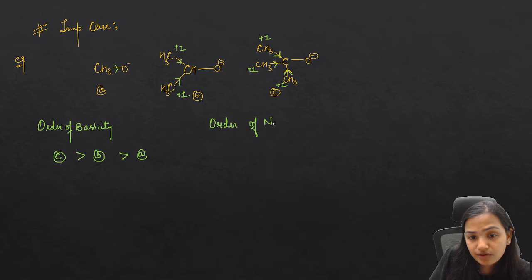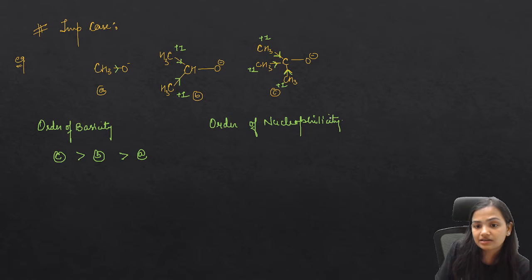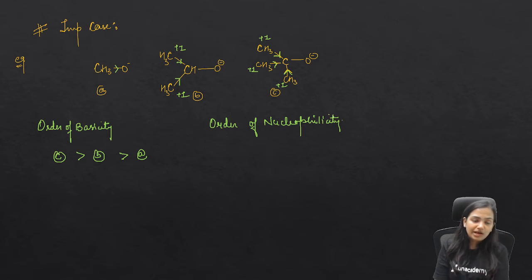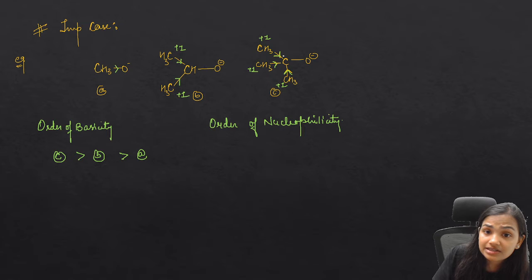Order of nucleophilicity. Let's find it out. Guys, this question is quite smart. Actually, here we have a bulky group. Can you see that this is a 3-degree methoxide ion, meaning here we have 3 methyl groups.